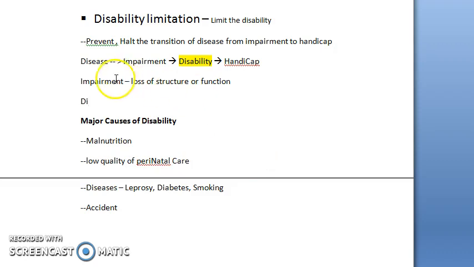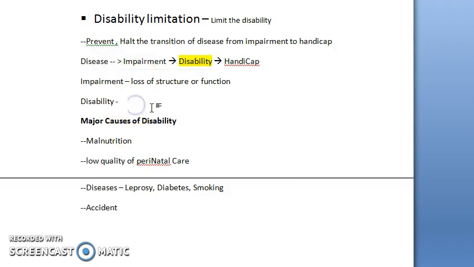This impairment can be permanent or temporary, and it can be visible or invisible. Obviously, if it is physiological, it will be invisible. And it can be progressive or regressive. And one impairment can lead to secondary impairments also.